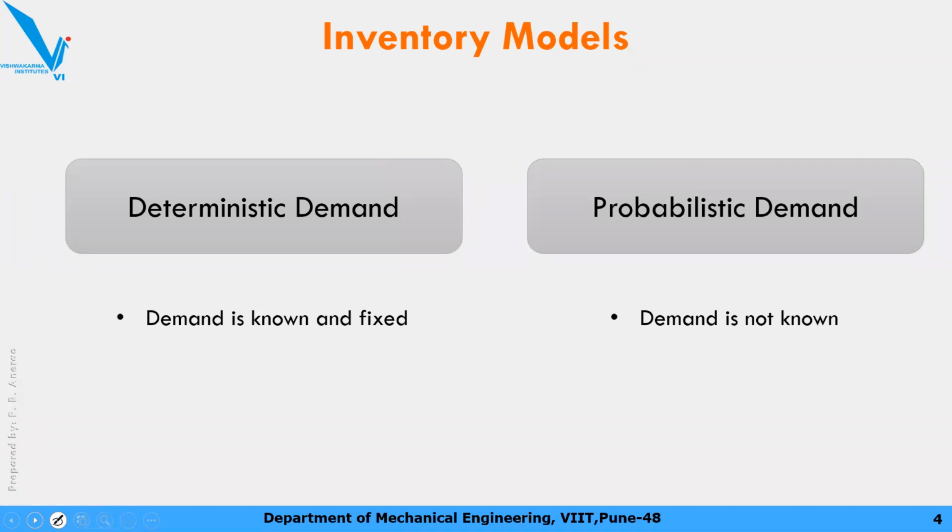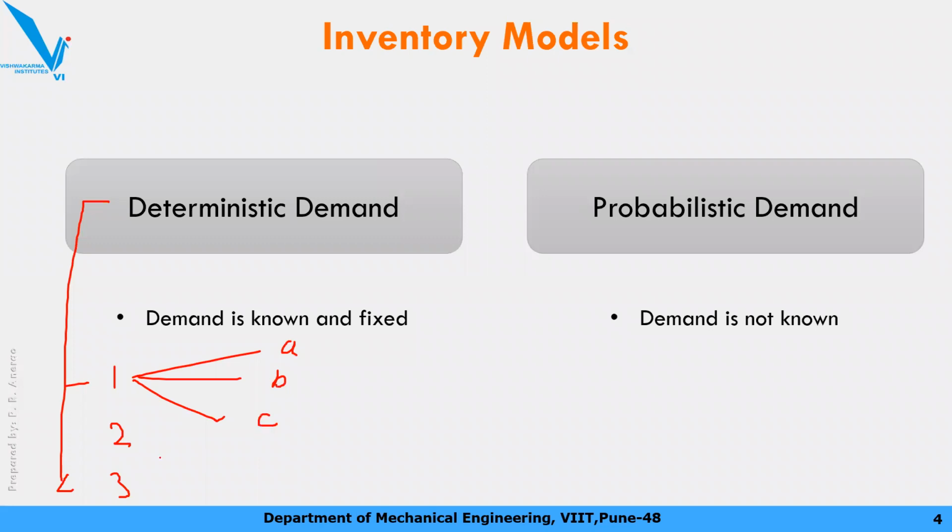Again, in the deterministic demand model there are plenty of varieties. In the probabilistic model also there are plenty of models available. For example, in the deterministic model, there are model numbers 1, 2, 3. Again, in one there are three types, A, B and C. A might be uniform demand with replenishment infinite, or shortage not allowed. Okay, so all these kinds of terms you will see. In B, shortage is allowed, here the lead time is different, etc.